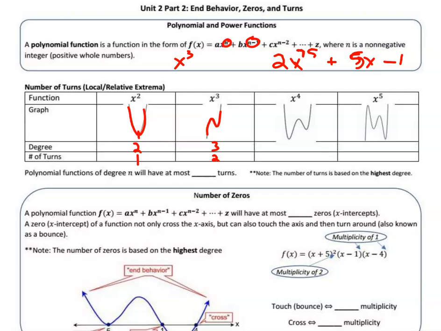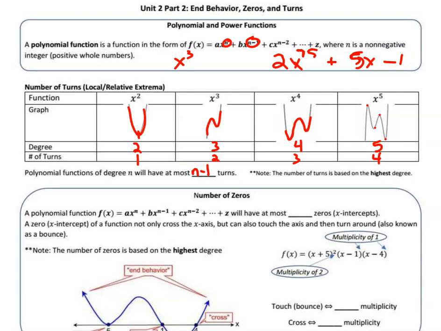Here's what a fourth degree polynomial can look like. It goes down, then up, there's one turn, up then down, there's 2 turns, down and then back up, there's 3 turns. And it was a degree of 4. Same thing on this one, the degree is 5, because the power was 5, and there's 1, 2, 3, 4 turns. Hopefully, based on that example, you can figure out how many turns they can have. It doesn't mean they'll have that many, but at most they can have is always one less than the degree. So n minus 1 turns.